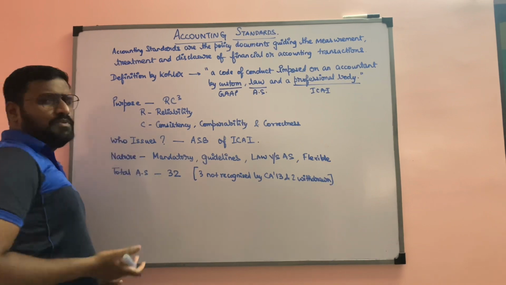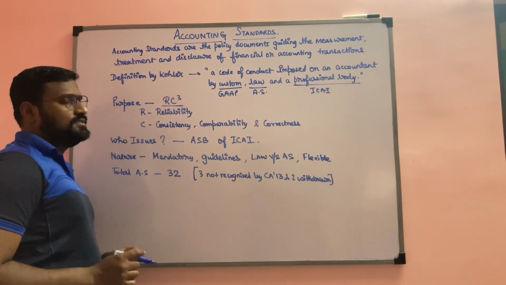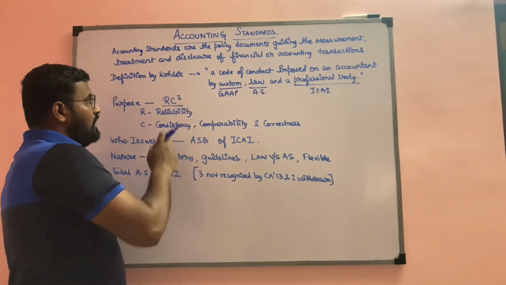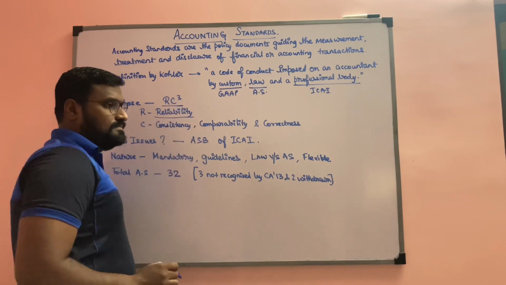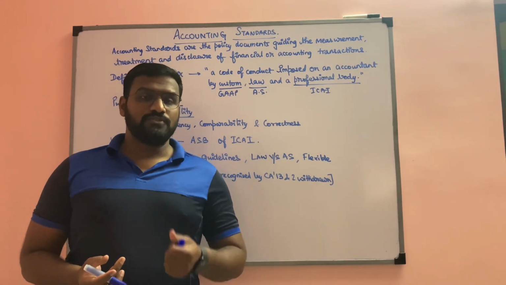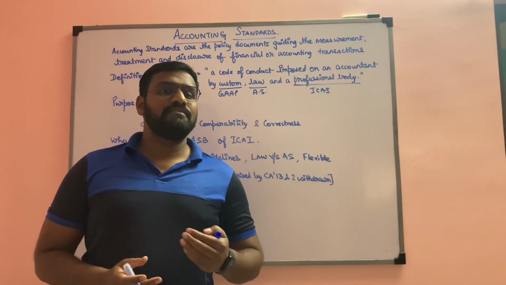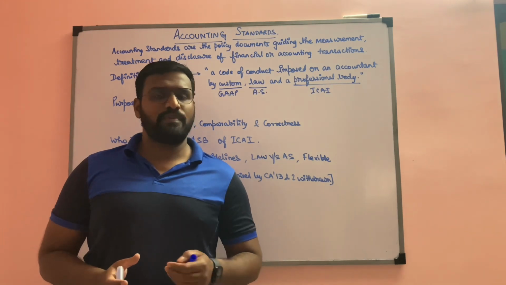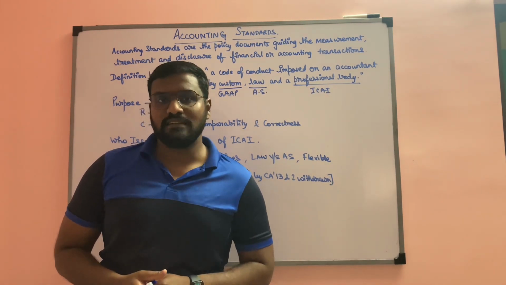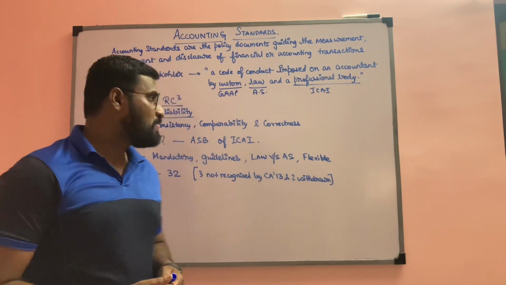Moving on, what is the purpose of the accounting standards? For that, I have made a code word for us to understand easily. The code word is RCQ. R stands for reliability. Now, if accounting standards are there, there comes in uniformity, and also there is a regulatory body, which is the ICAI, which is making sure that everyone follows the same procedure while preparing the financial accounting. That makes the information very much reliable for everyone, for general users like you and me.